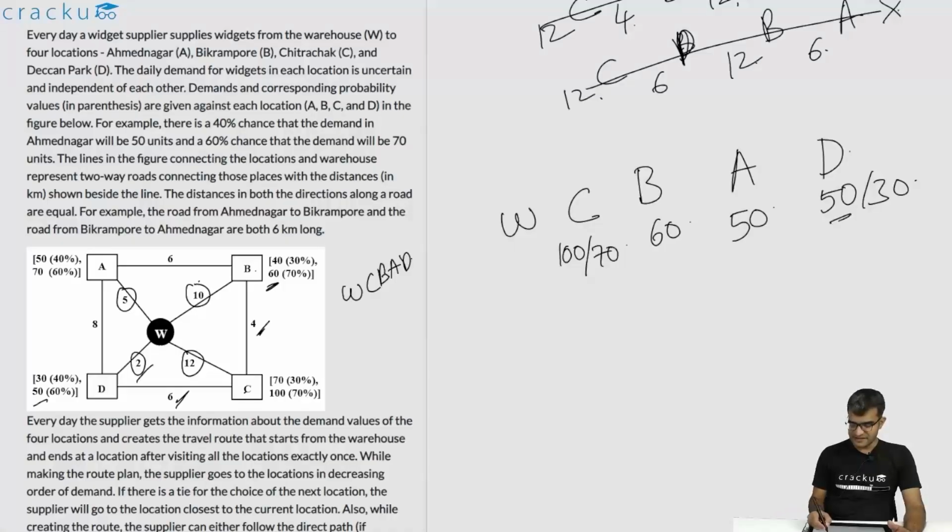Even if the order from D is 50, from B it is easier to go to A. It is closer to go to A. It is only 6 kilometers away. So A would be chosen. So we can't infer anything about how much is the order from D.